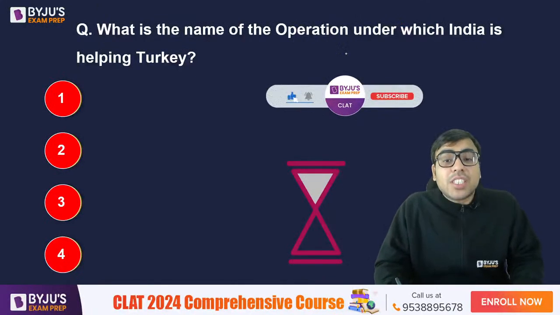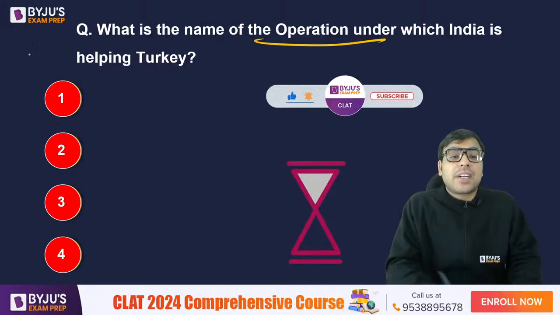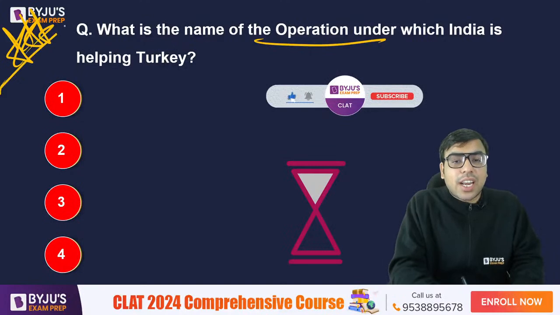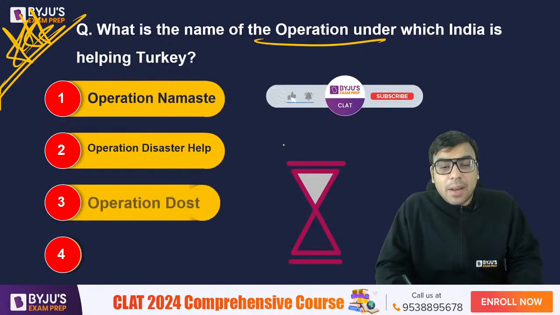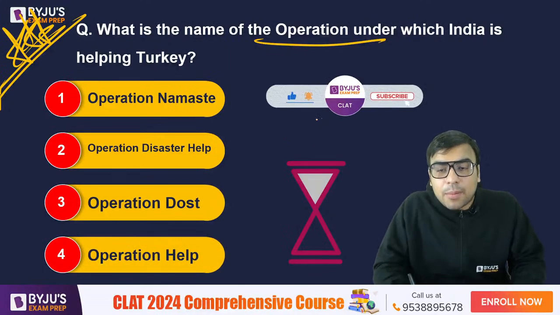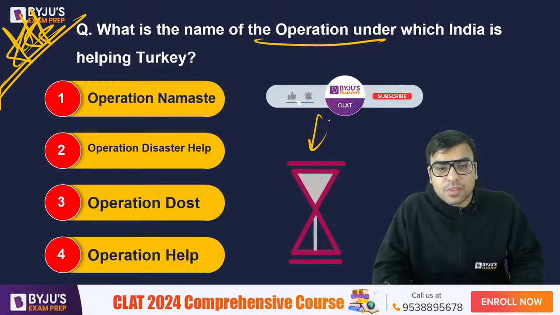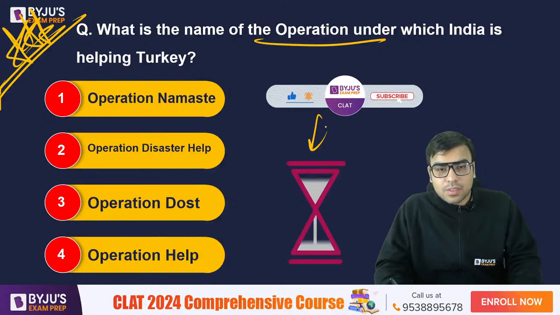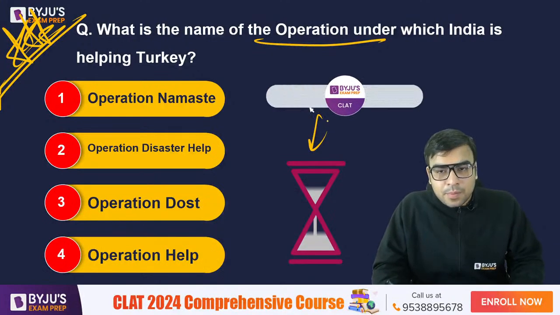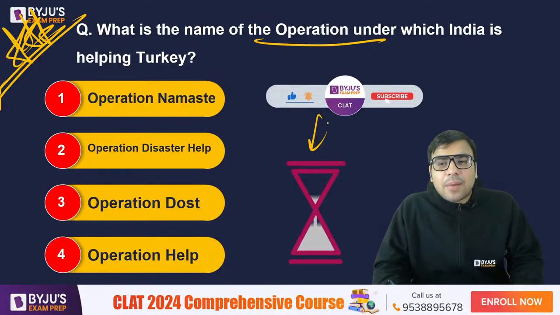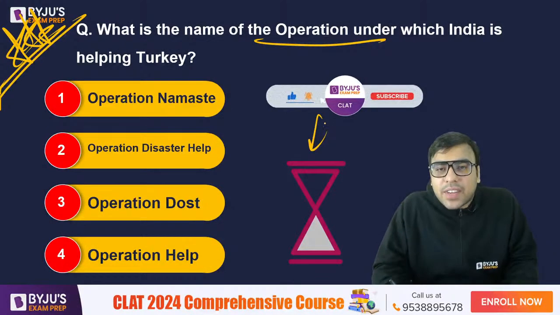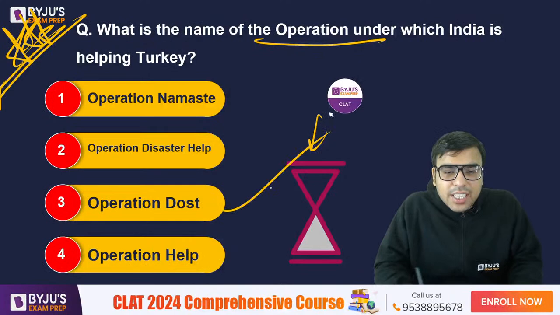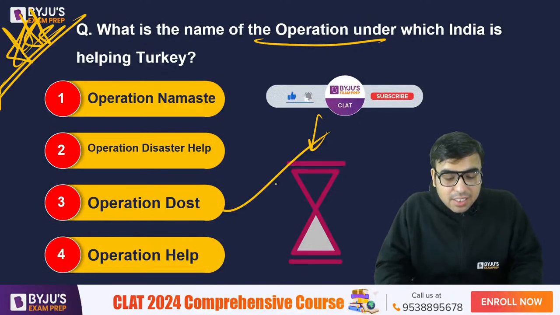Now, there's a question. What is the name of the operation under which India is helping Turkey? Very, very important. Star mark it. Your options are Operation Namaste, Operation Disaster Help, Operation Dost, Operation Help. Your time starts now. Under which operation is Turkey being helped? When the earthquake has hit, I hope you are aware. So the answer is Operation Dost. So C is the right answer to this question.